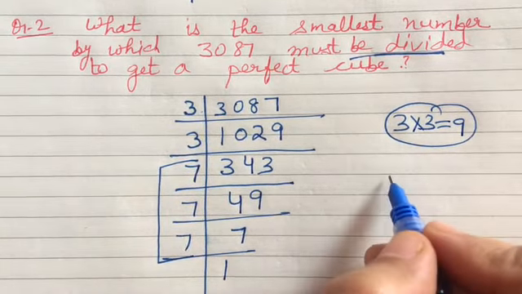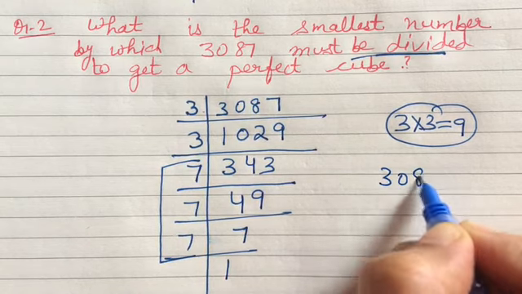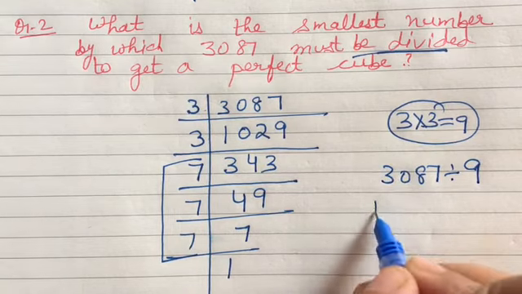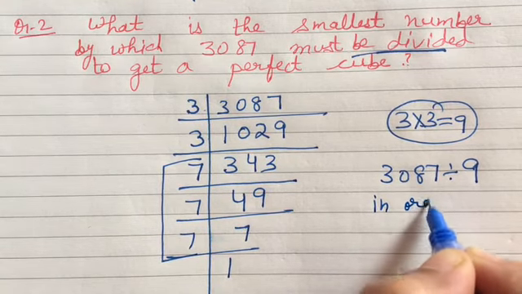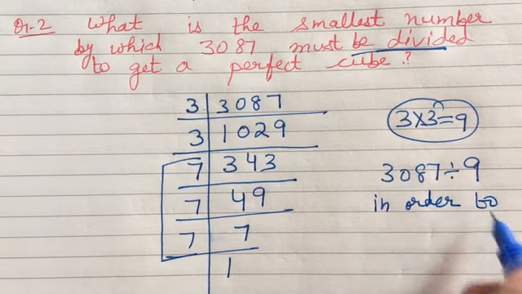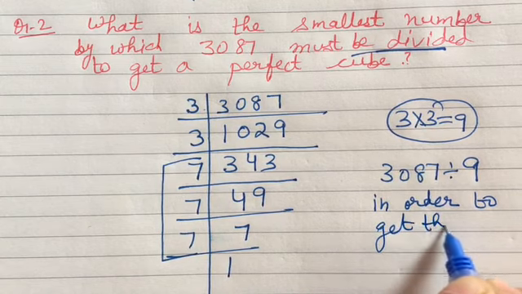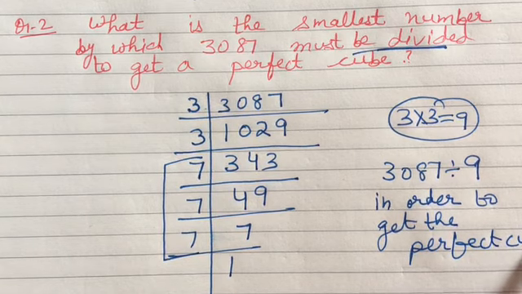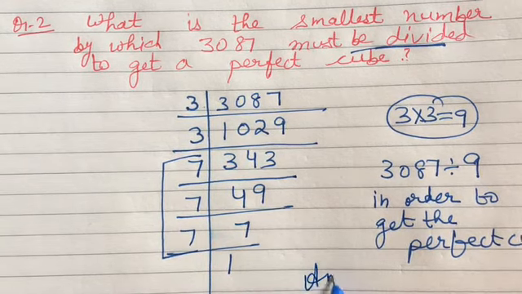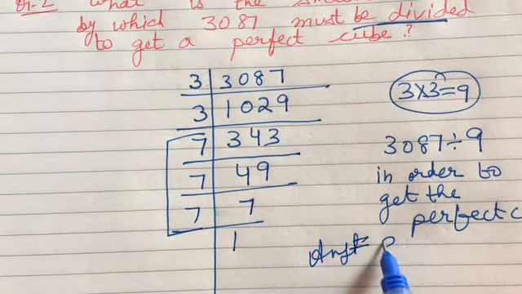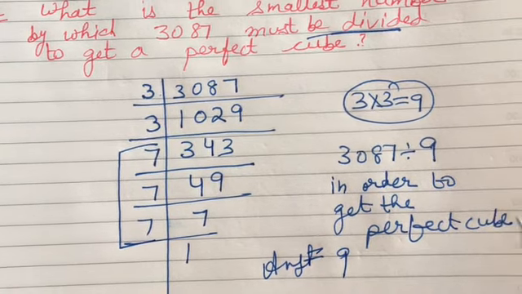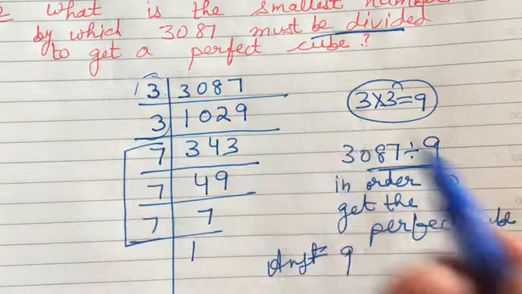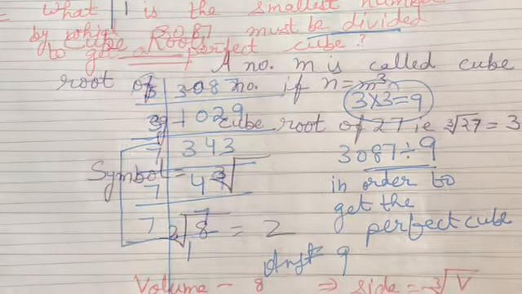So we should divide 3087 by 9 in order to get a perfect cube. Fine. So our answer is 9. We will have to divide this number by 9 because we do not have its triplet.